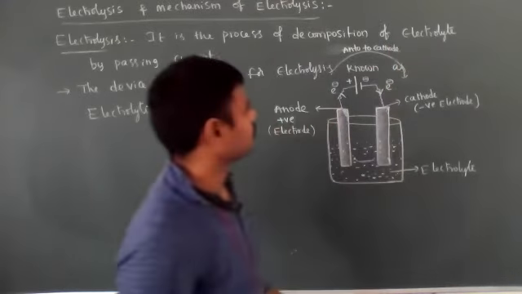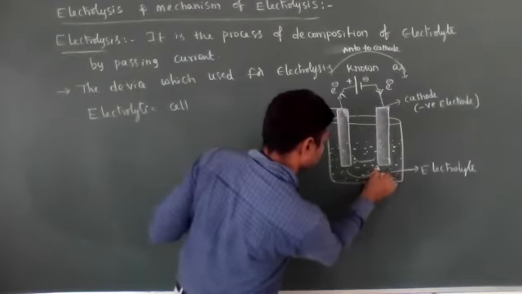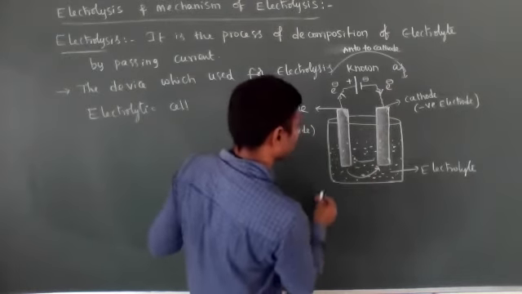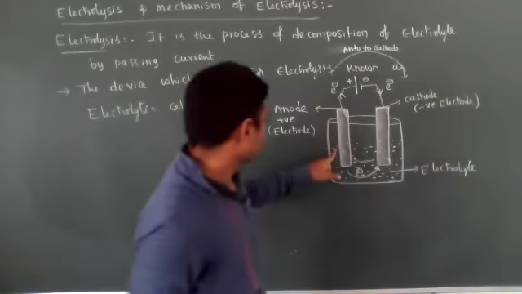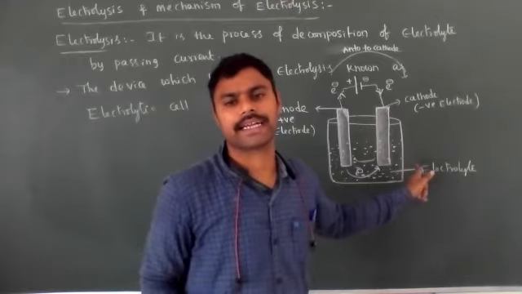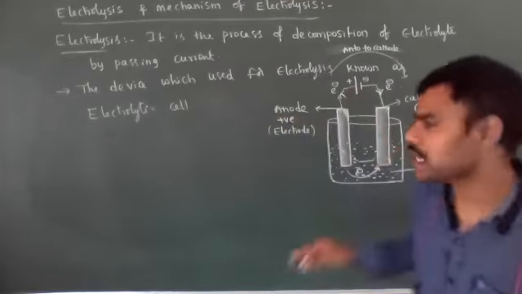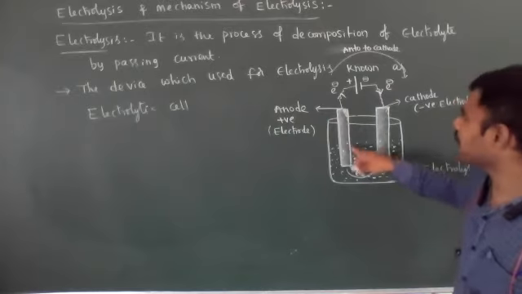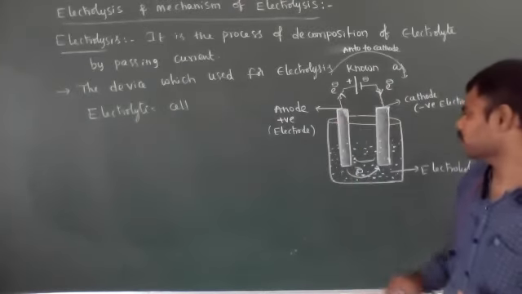Internally, oxidation takes place at the anode, the electrons go to the cathode, and reduction takes place at the cathode. So in the external circuit, the electrons enter from the cathode and leave from the anode.